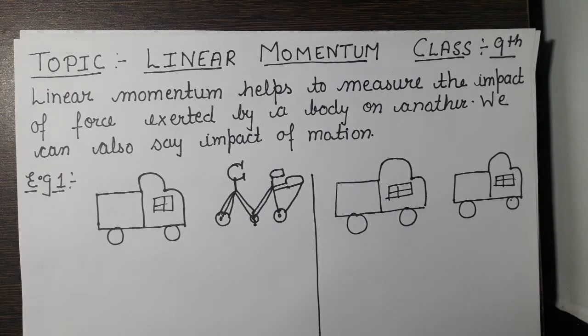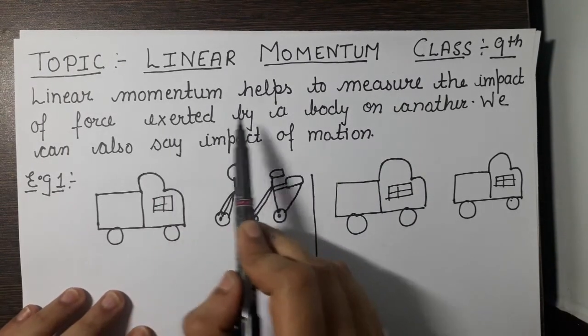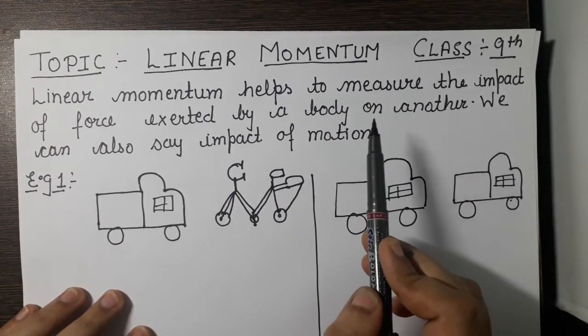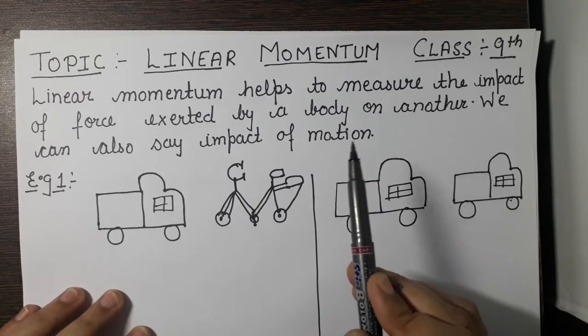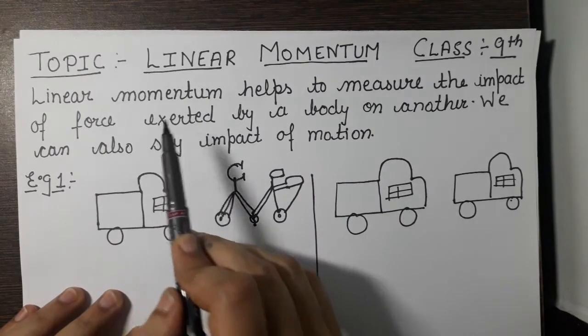Hello students, our today's topic is linear momentum. Linear momentum helps to measure the impact of force exerted by a body on another. That is, when one body comes in contact with another body, how it will affect the second body. It tells us the linear momentum.